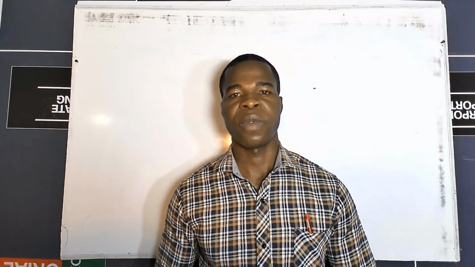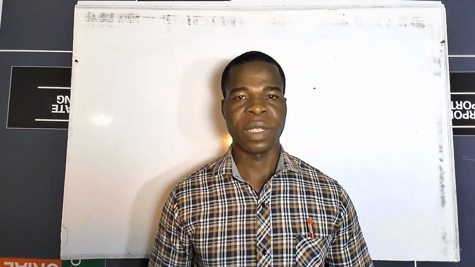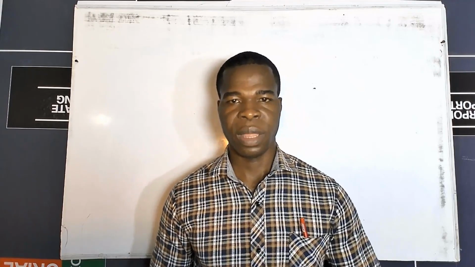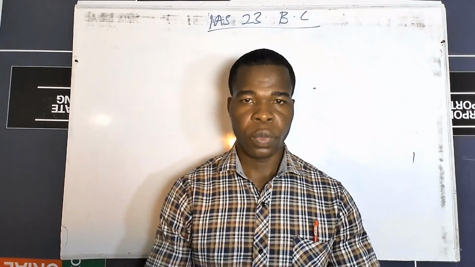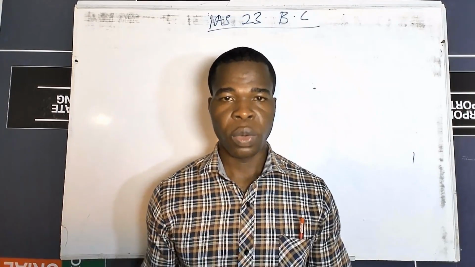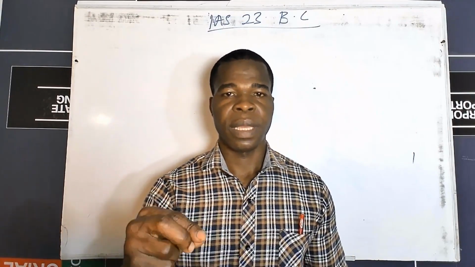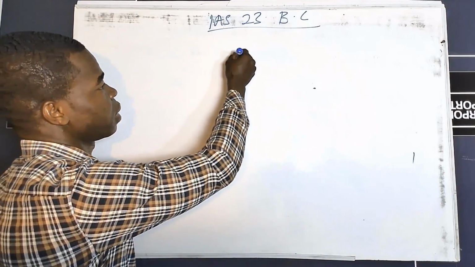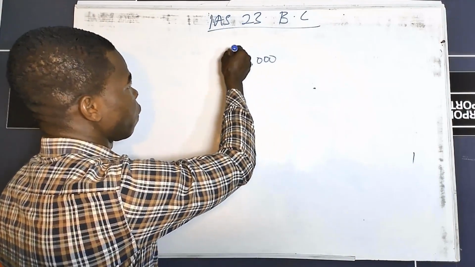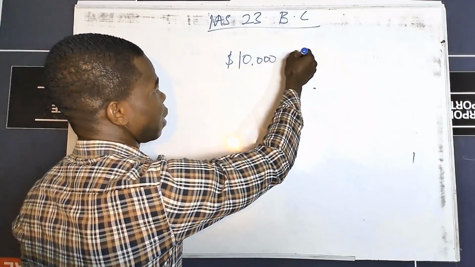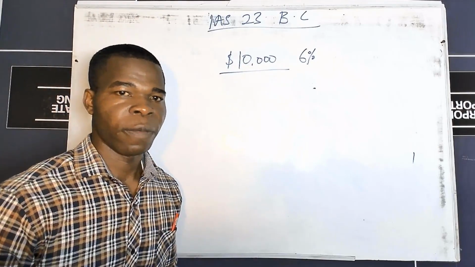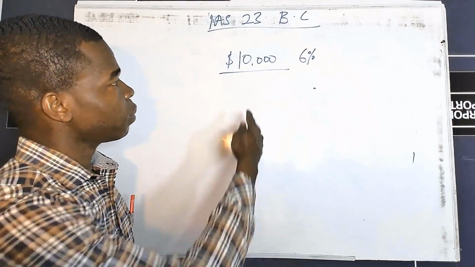So today, that is what we are going to look at, and it has its accounting treatment prescribed in International Accounting Standard 23, that is IAS 23, Borrowing Costs. When entities go for that loan or borrow that fund, the cost on the fund is the interest they are going to pay. So for instance, if an entity is going for a loan of $10,000 at an interest rate of 6%, they are going to use this loan for the acquisition or construction of an asset.